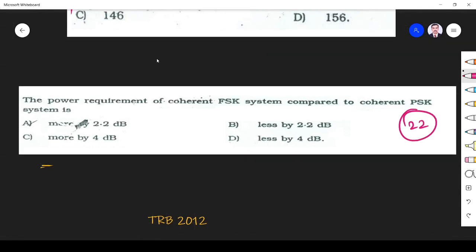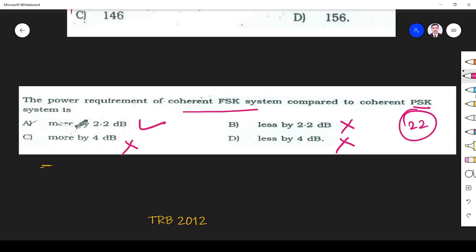Next question, the power requirement of coherent FSK system compared to PSK. Always the power requirement of FSK is greater than PSK. It is greater than, so these two won't be an answer. And it must be greater than by 2.2 dB, so this is also not the answer. Right? FSK requires more power.